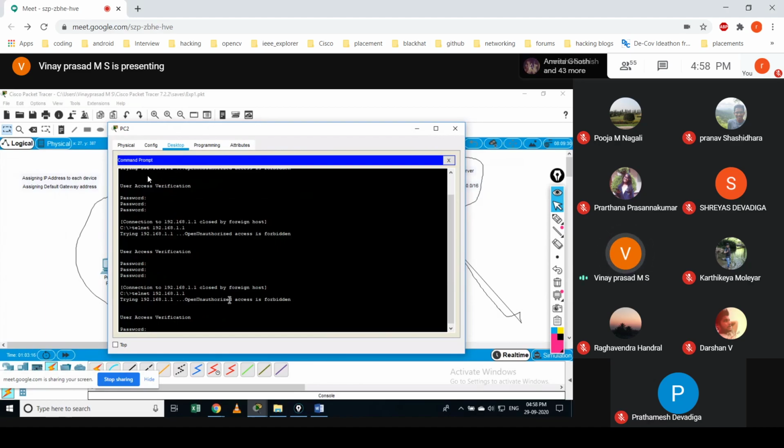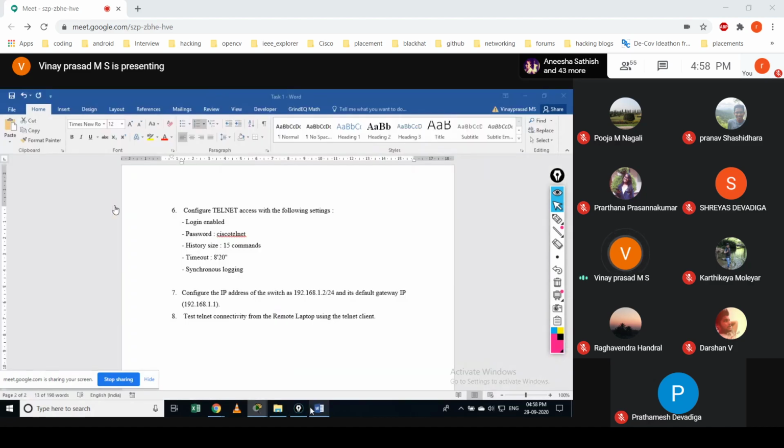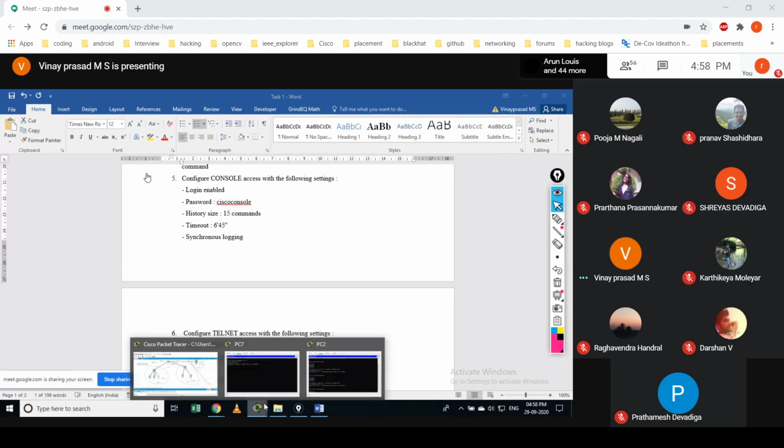Password for privilege mode, right? What is the password I gave? I should just copy it. Okay, I'll just type the same as it is.